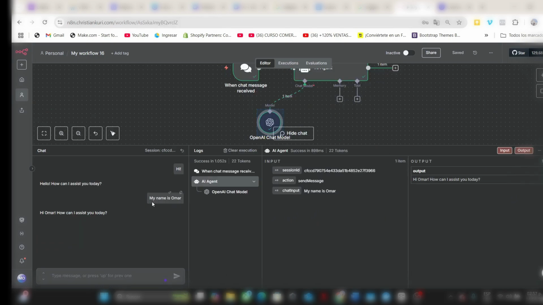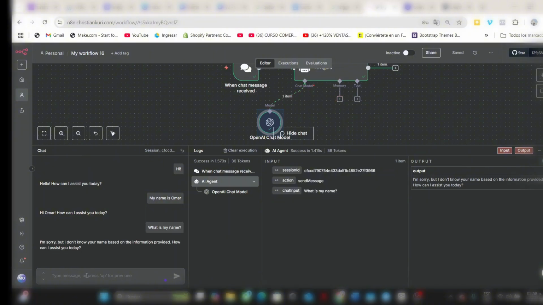We can write simple things to it. However, the information we write to it may be easily forgotten, as it does not yet have a memory attached. For example, in this case, we gave it our name, and when we ask it back, it is not able to remember it yet. To do that, we must move on to the next step.